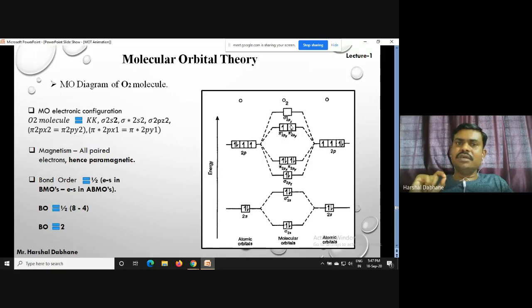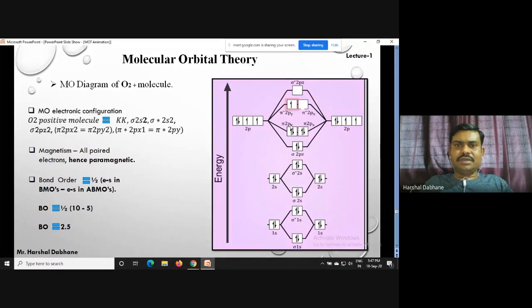This is the main difference. And whatever parameters change due to this oxidation, we see in this diagram. So we move towards the next slide. Yes, this one. So this is the O2 positive molecule.